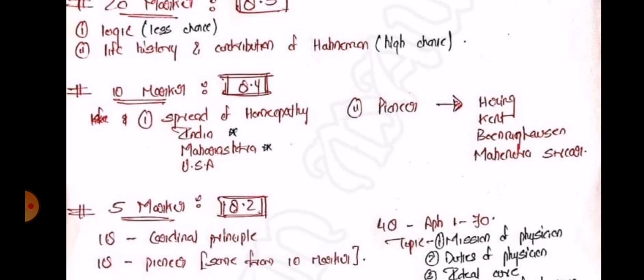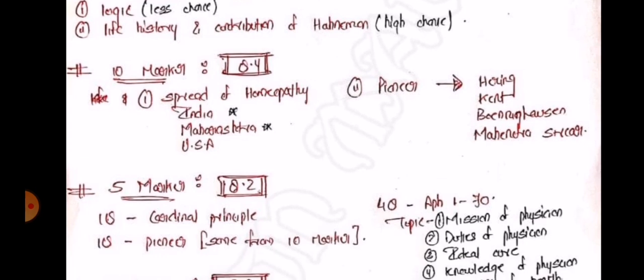Now we move on to 10 markers, question number 4, in which there is a first question which stands a high probability to be asked in your paper: spread of homeopathy in India, 3 marks, Maharashtra 1 mark, and USA if at all it comes.